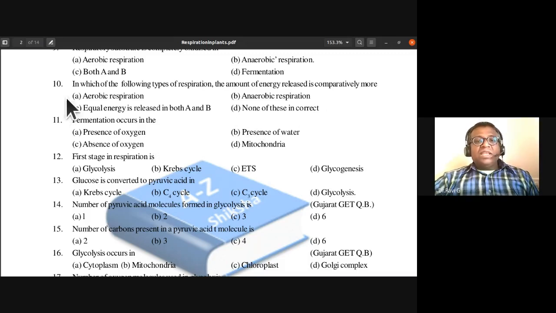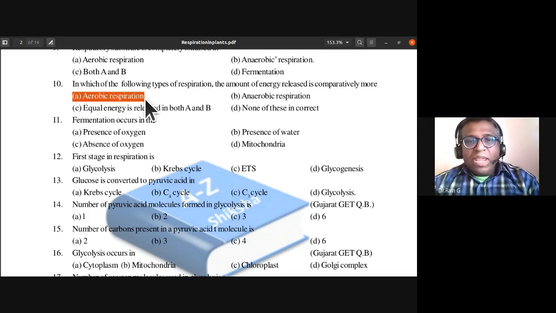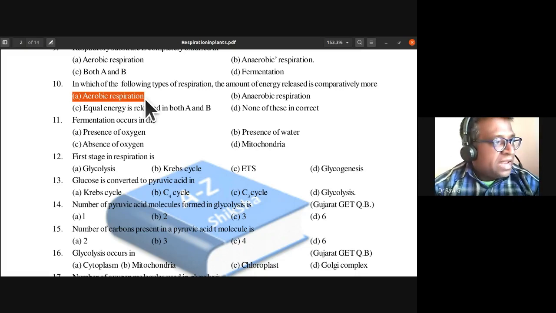So in which type of respiration is the amount of energy released more? It is in aerobic respiration, isn't it? So 10th one, the answer is A, because 36 ATP molecules are formed during aerobic respiration. Only 2 ATPs are formed in anaerobic respiration. So in aerobic respiration, the amount of energy released is maximum.